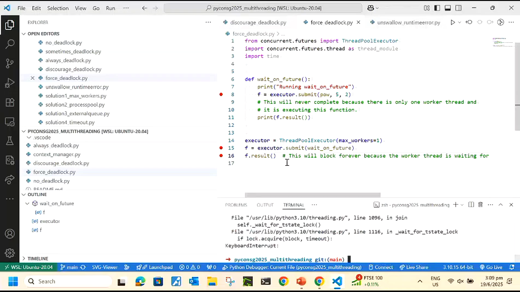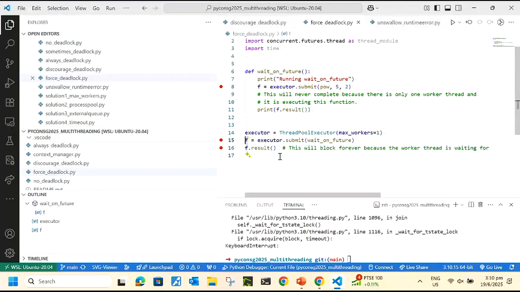It will keep blocking. Why does this keep blocking? Because now you are stopping Python exit from running, so it cannot set the shutdown. Why is Python exit not running? Python exit will only run when your main script finishes. When you put the f.result here, it is not able to finish. It will block until this outer submit finishes. But this outer submit cannot finish because it's waiting for the pow. Yeah, so this is the deadlock case.